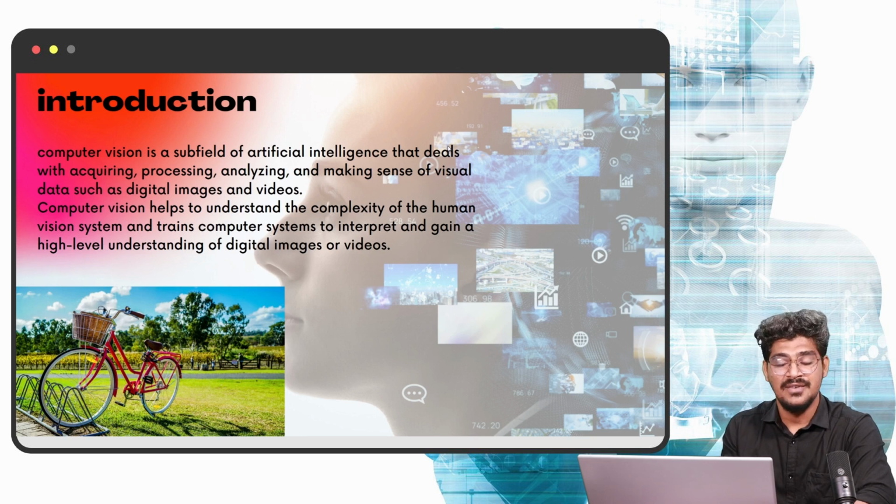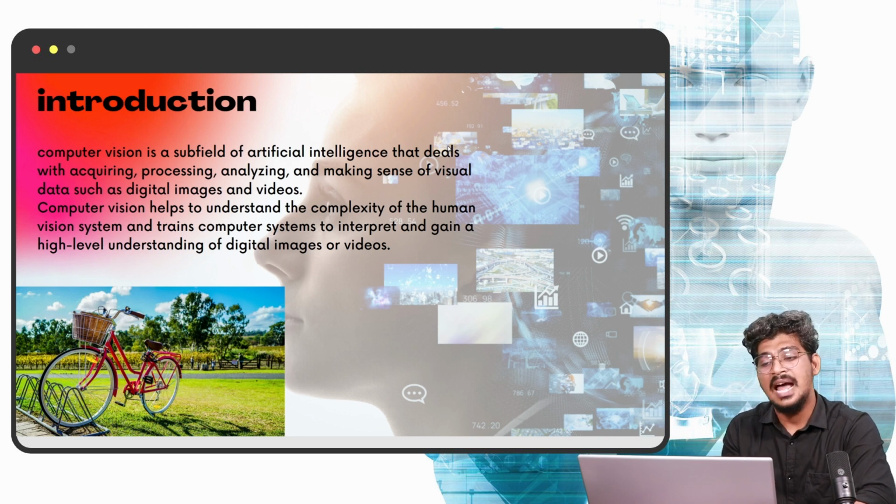When you process the image, the computer can understand what exactly is inside the image. In the training process, the computer extracts features from the image, then understands the data and the objects inside the image. Then only the computer can understand, convert it to useful information, and take decisions as well.